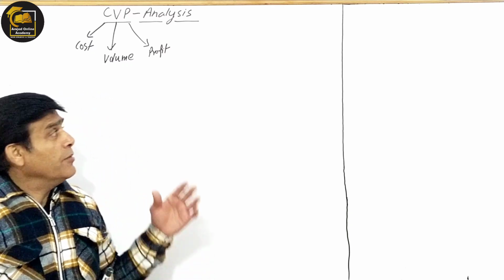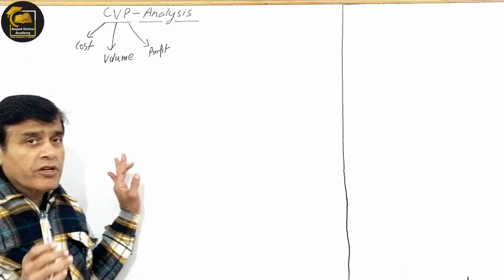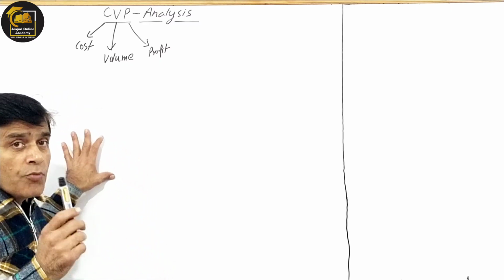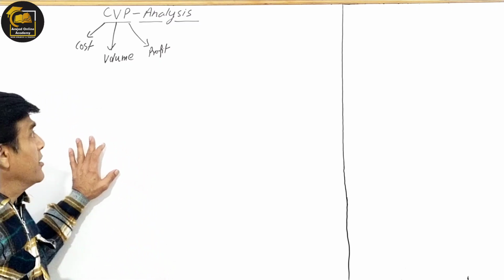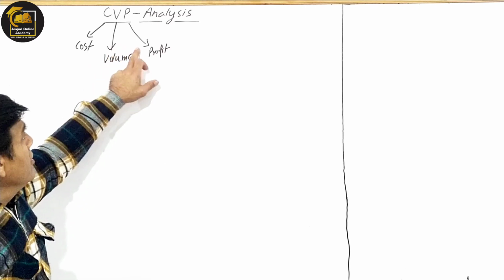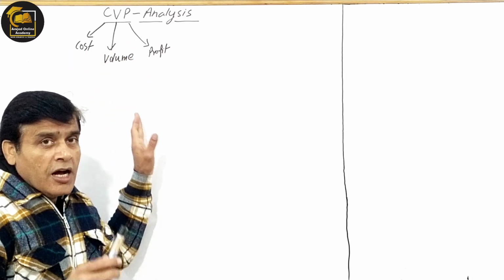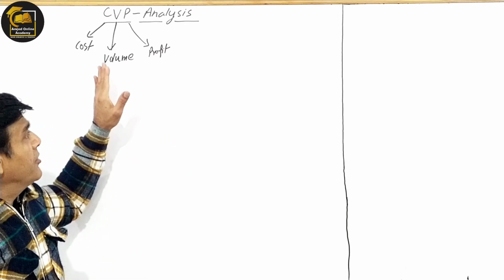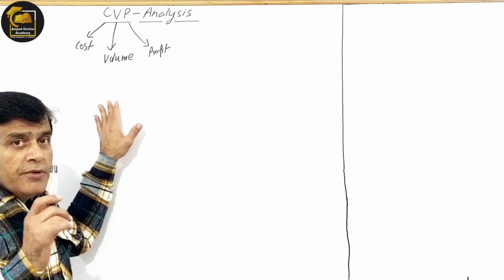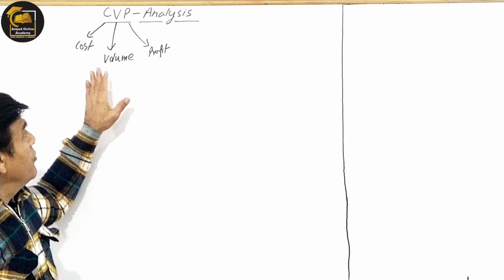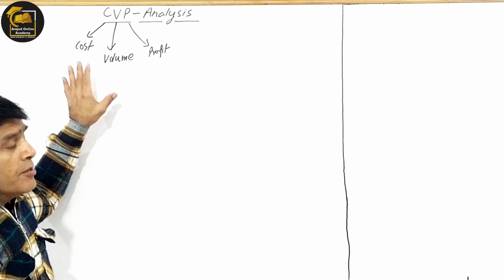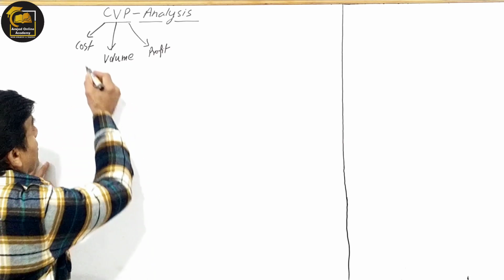So the objective of studying this topic is that, after studying and discussing it, you will be able to judge and establish the relationship among these three variables.